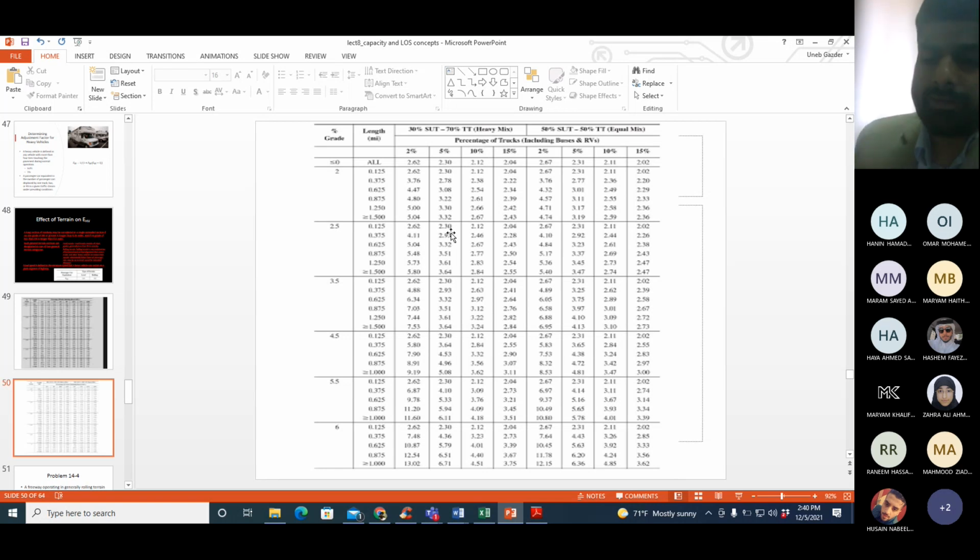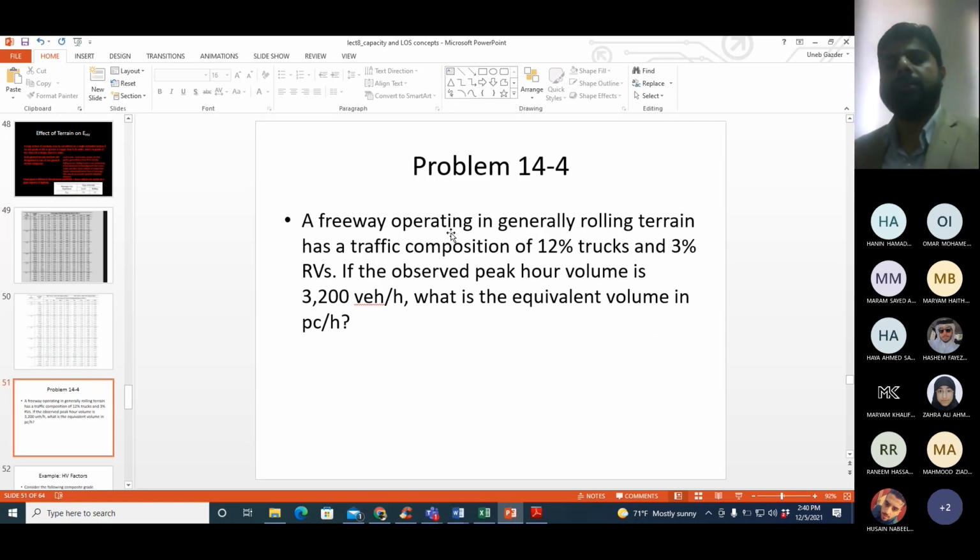Okay, let us do an example of how FHV can convert the combined volume of vehicles into equivalent passenger car volume, and it can be done in two ways. I'll show you both, inshallah. The first way in which we can do it.